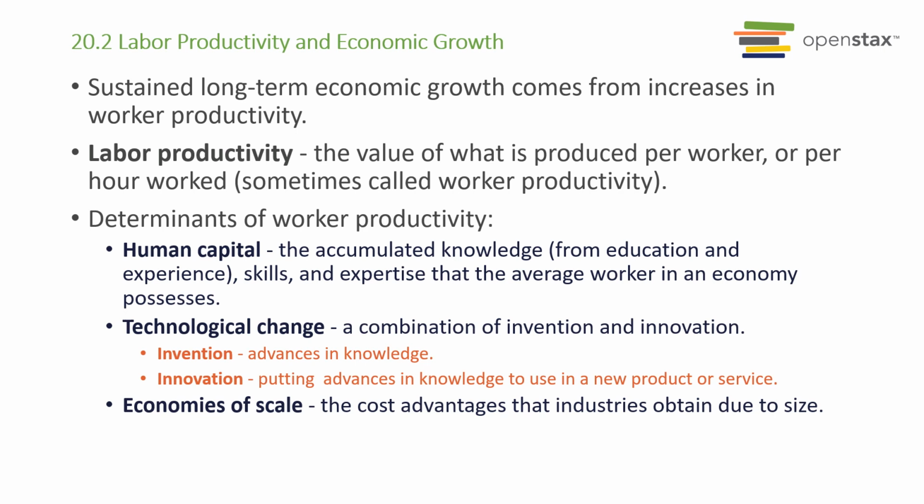So there are three determinants for our worker productivity. First is human capital. That is the knowledge the human workers have to be employed in the position. So basically think about training, schools, education. Those all contribute to our human capital. Second is our technology. Now, technology is a combination of invention and innovation, right? So it's advancing technology and also putting those advances into production or services.